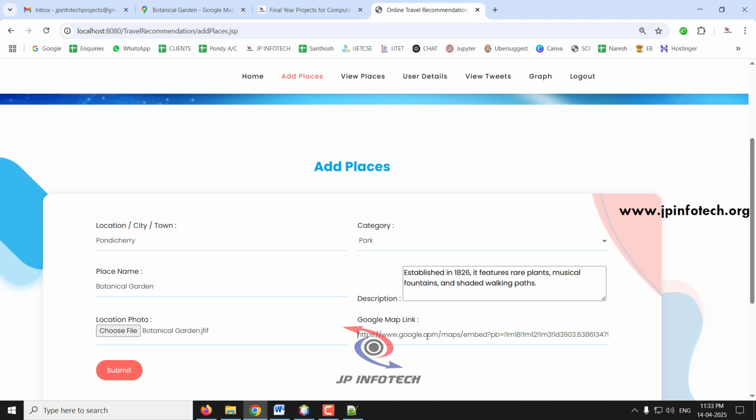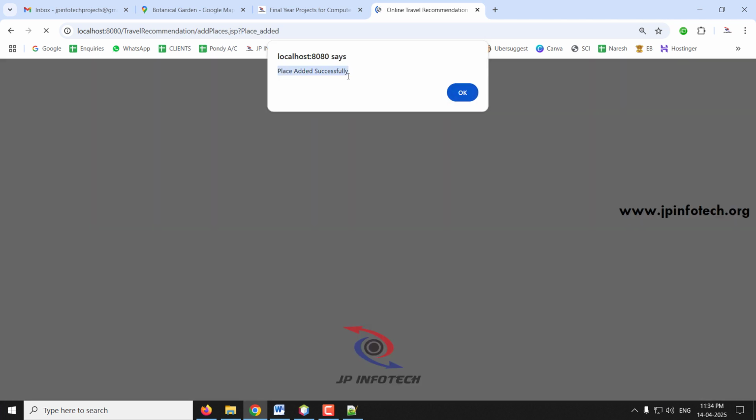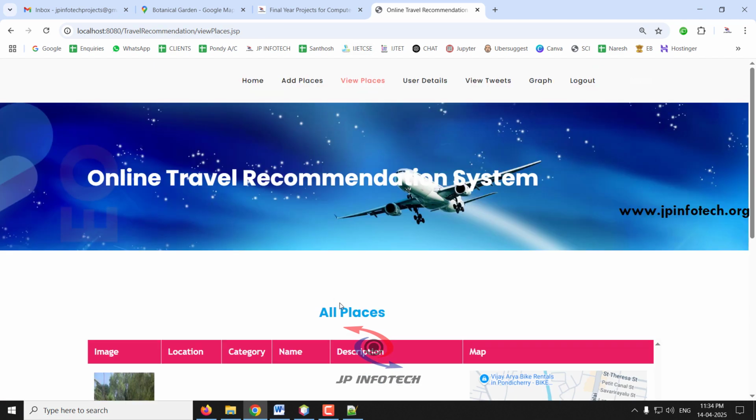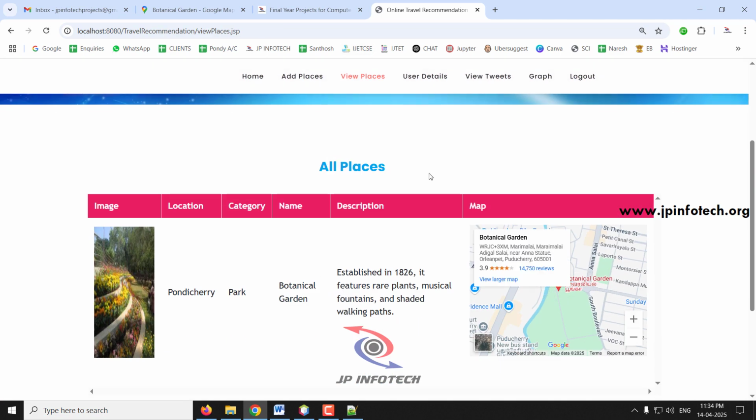Now you can see the start is HTTP and the end is this downgrade. Other than that, there should not be any tags. In this way you can add different places. I am just adding the first place and clicking submit. Now you can see the place is added successfully, and click OK. If you go to view places, you can see the details of all the places added: image, location, category, name, description and the map of it.